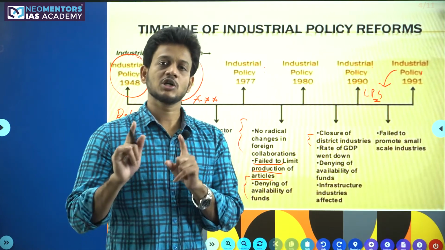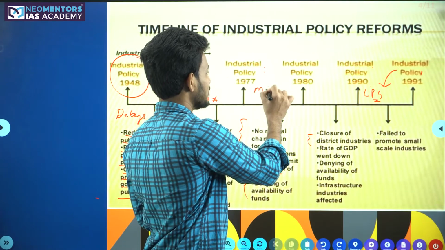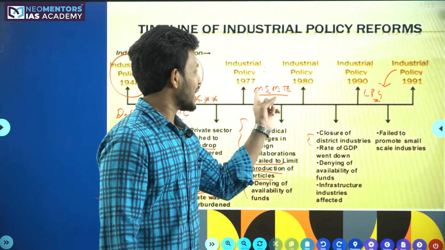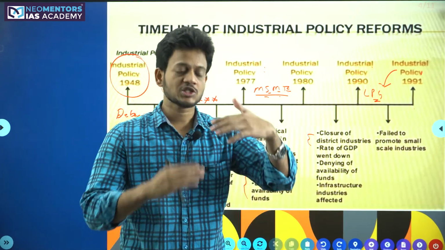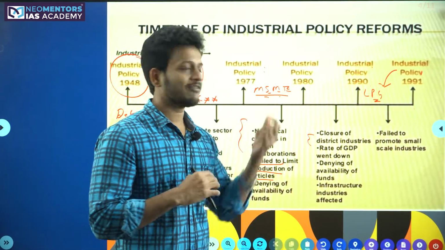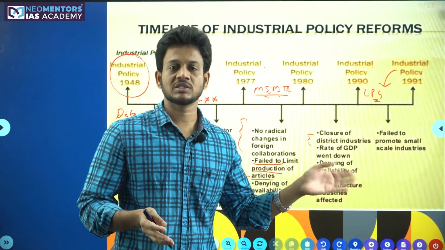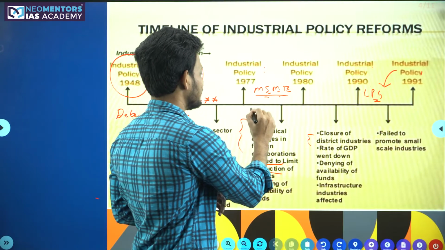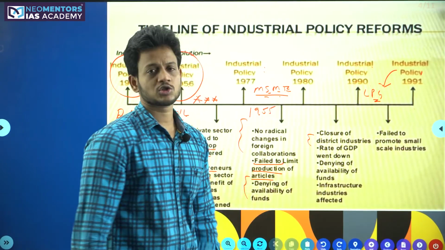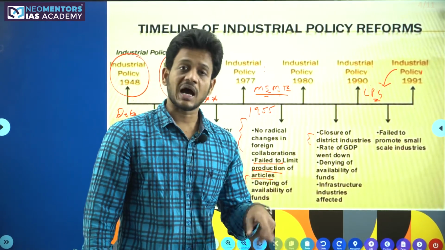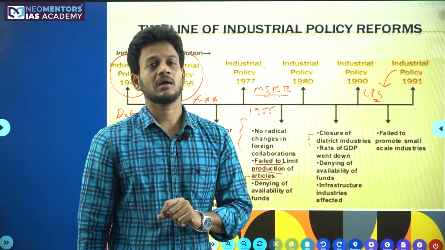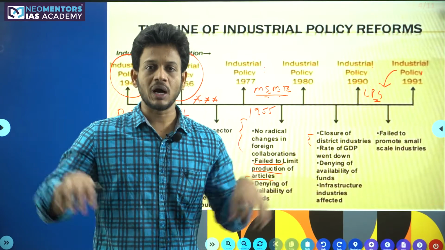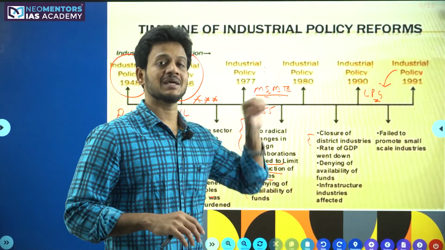Rural industrialization is possible only with the MSME sector, that is micro, small and medium enterprises. Micro, small and medium enterprises, in the sense, small industries. Today we have changed the definition in the year 2006, but in 1947 the definition was different. So in 1955 we appointed one committee called the Karve Committee. This Karve Committee emphasized that if we have to really develop India, that too rural development, we have to focus more on MSMEs.